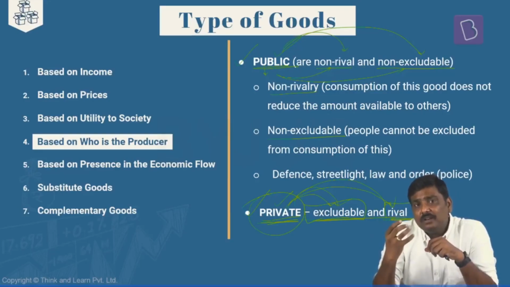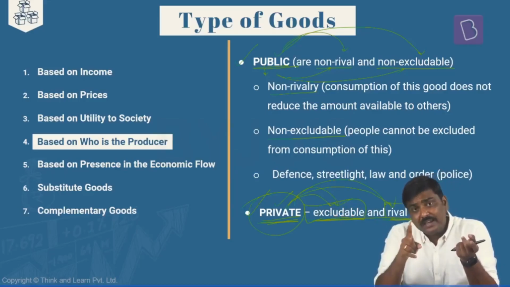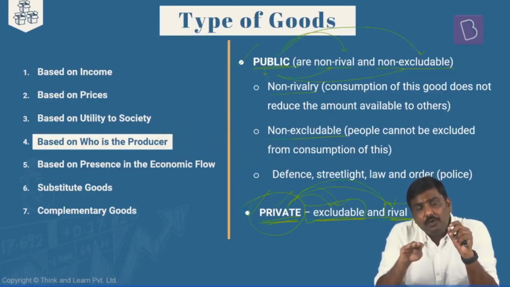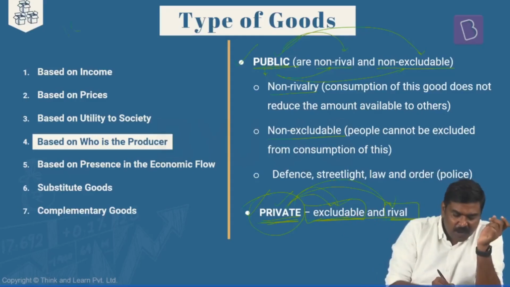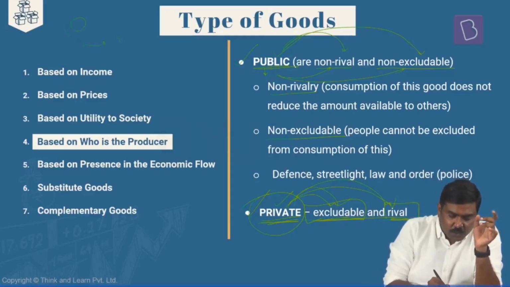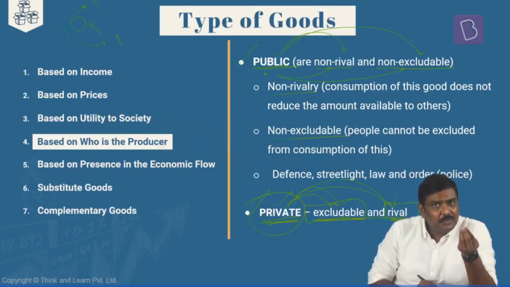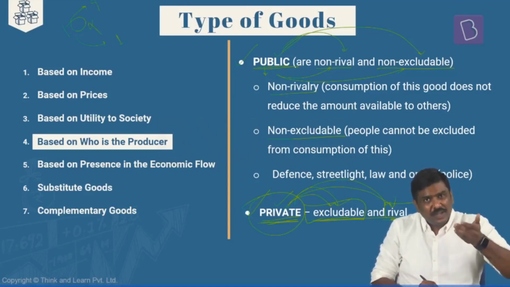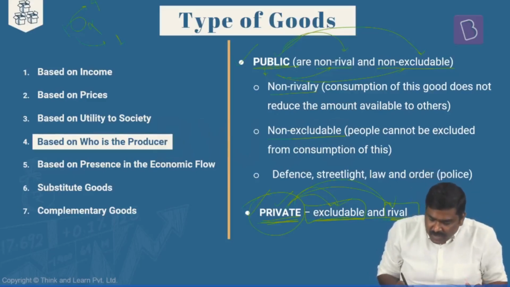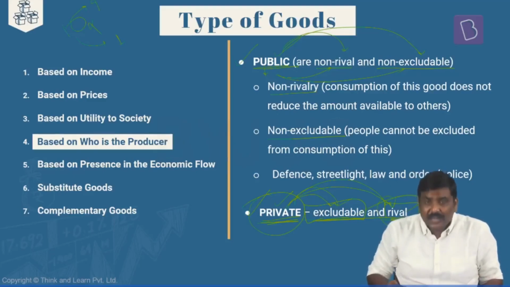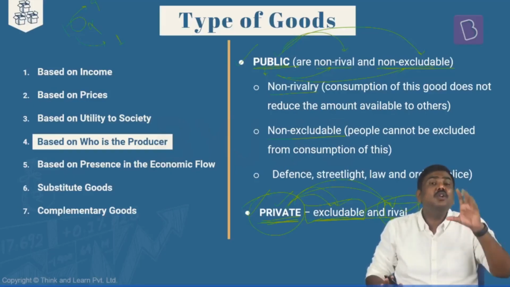Once you pay 50k for the product, is this mobile phone available for anybody else to consume in the market? No. You have paid for it. Only you can use this mobile phone. That mobile phone becomes unavailable for the next consumer in the market. For example, imagine there are 10 mobile phones. Out of 10, you have purchased one. 9 are available, but not a 10th mobile phone now. That feature of a product, wherein once purchased and consumed, it is unavailable for the next consumer, is called the rivalry feature. For a private good, rivalry is applicable. For public goods, these are non-rival.